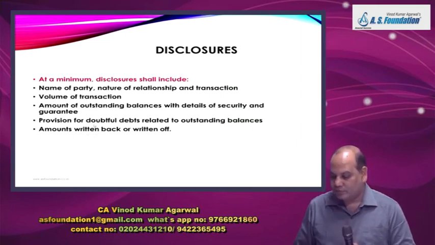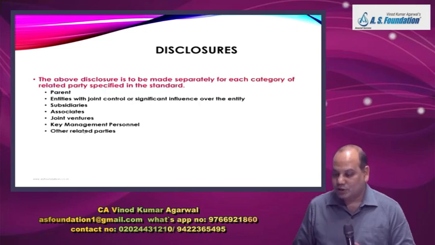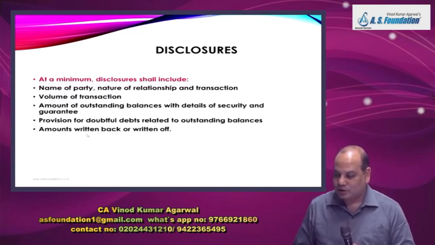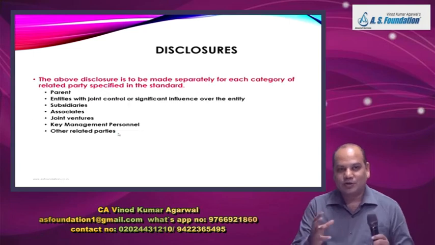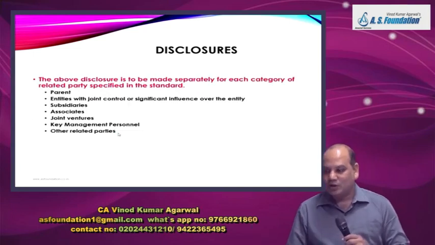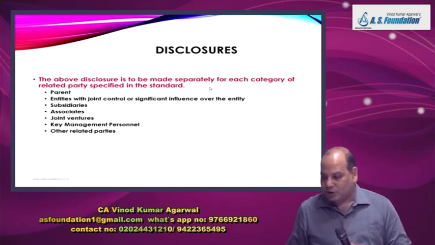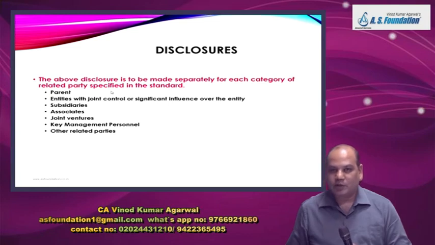Now these are very dangerous items to disclose with respect to related parties. First you sell to them, that you disclose here. After 3 years, write off. So what is happening? Your money has got shifted from one entity to another entity. And disclosures will be made separately for each category of related parties specified in the standard.